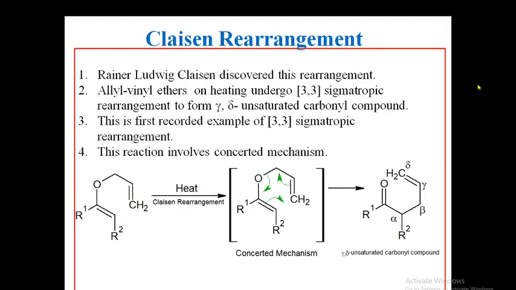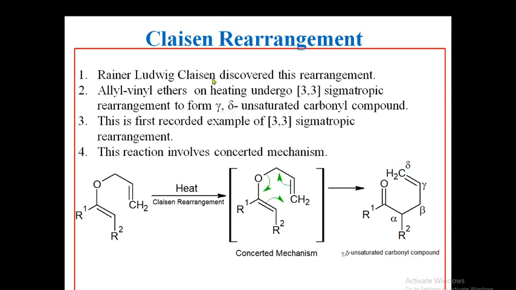Now let's see the Claisen rearrangement. What is Claisen rearrangement? Who discovered this rearrangement? Rainer Ludwig Claisen discovered this rearrangement, and therefore the name is Claisen rearrangement. So what is Claisen rearrangement here? Allyl vinyl ethers on heating undergo 3,3 sigmatropic rearrangement to form gamma, delta unsaturated carbonyl compound.